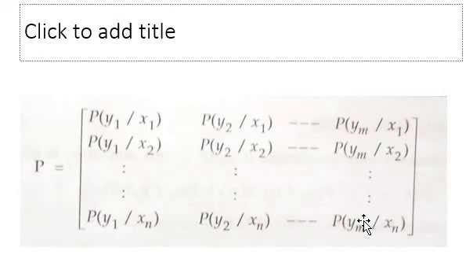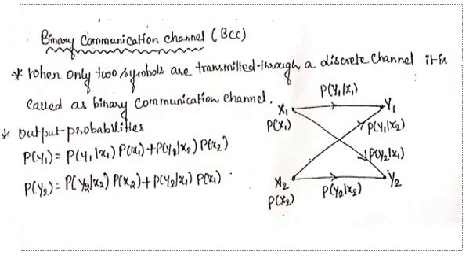The other point that we should know is that the summation of all the transition probabilities along a row is equal to 1. If you just add the probabilities of each row, it should be equal to 1. That is another important property of this probability transition matrix. Then let's discuss the different types of channels. The first one is the binary communication channel.